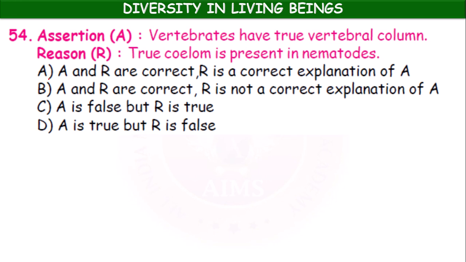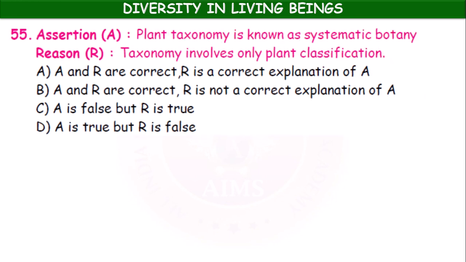Vertebrates have true vertebral column is the assertion. Reason: true coelom is present in nematodes. Here the assertion is true, but the reason is false. Nematodes are pseudocoelomates, so true coelom is absent. Assertion is true, but reason is false.